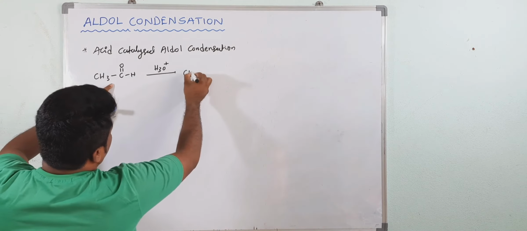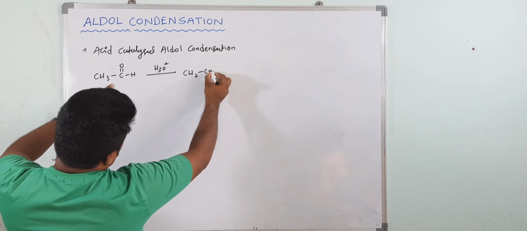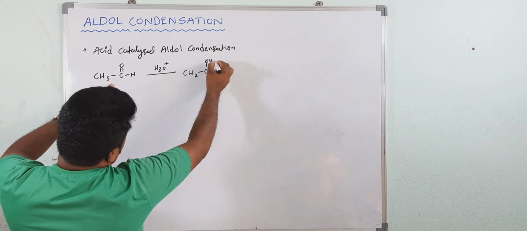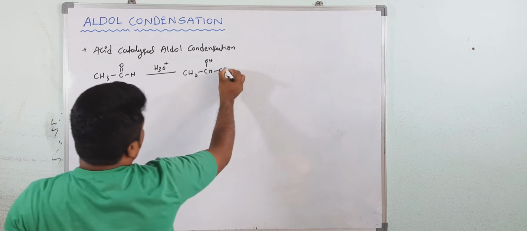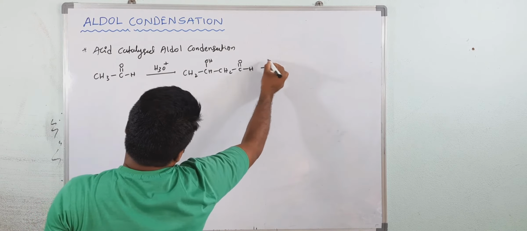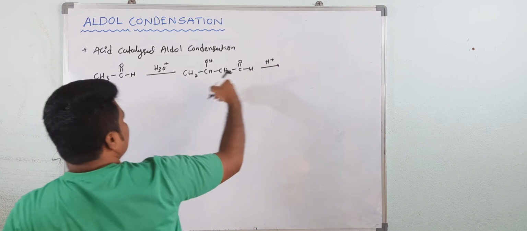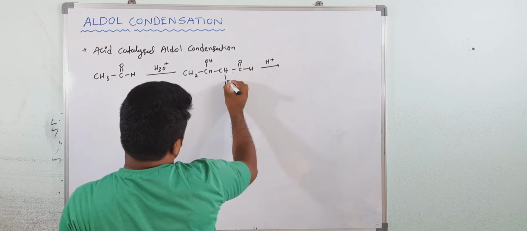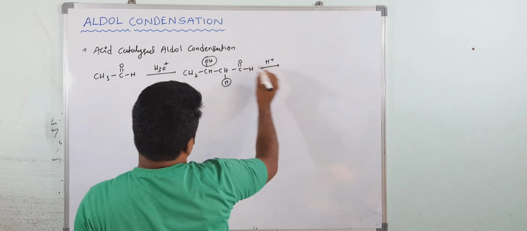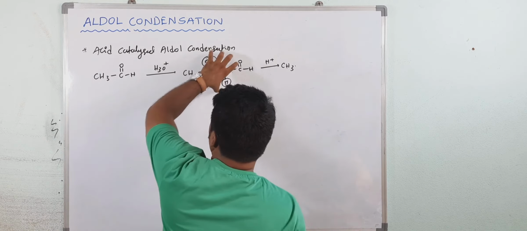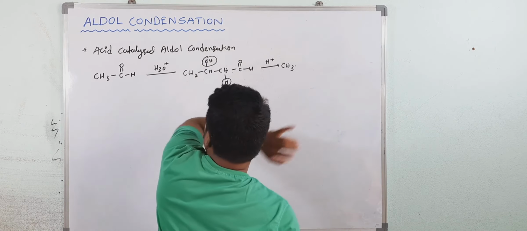So you will get directly the alpha beta unsaturated compound. First you will get beta hydroxy aldehyde. Then in presence of H plus, removal of water molecule will take place, one hydrogen from here and this OH. So you cannot isolate this product. The final product is alpha beta unsaturated.